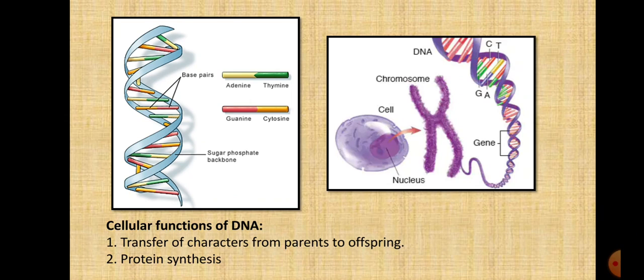The sugar present in DNA is deoxyribose. The four nitrogenous bases are adenine and guanine, known as purines, and cytosine and thymine, known as pyrimidines.